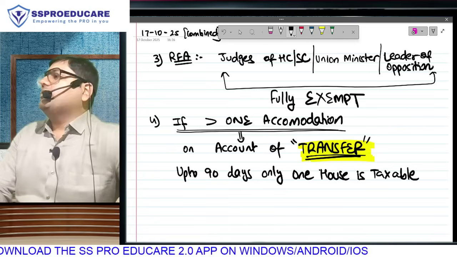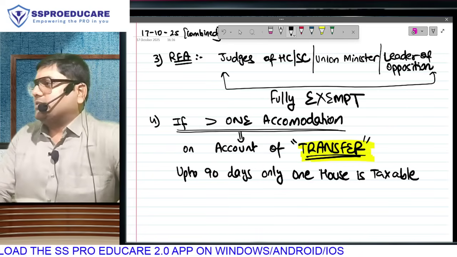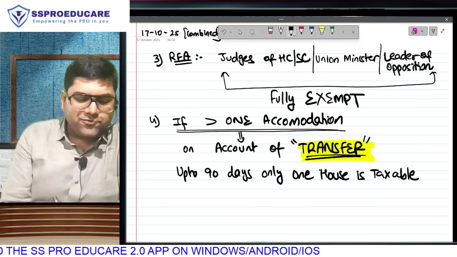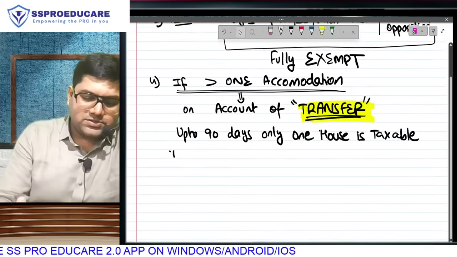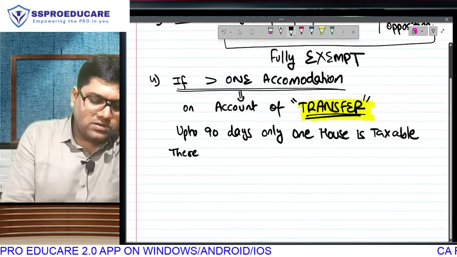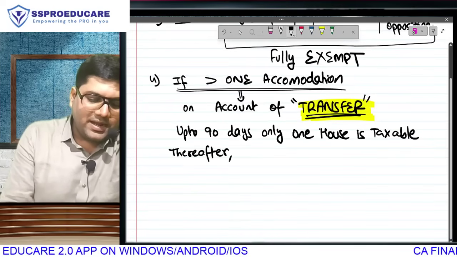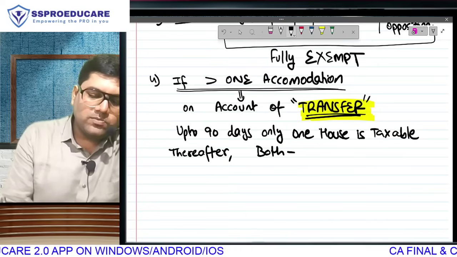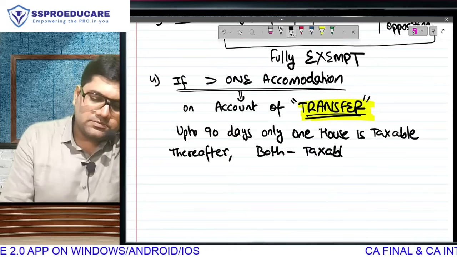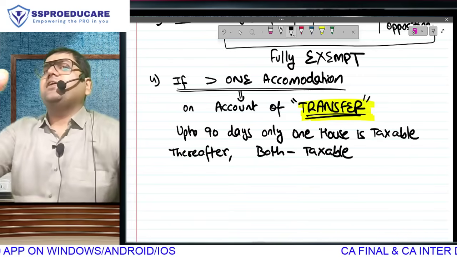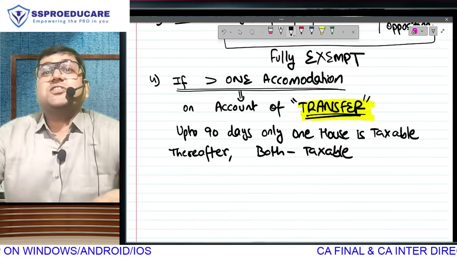We are basically giving you a period of 90 days, roughly 3 months, to vacate one of the houses. And if you don't vacate any one house during this period of 90 days, then from the 91st day, both houses will become taxable. This is basically a window given for you to shift smoothly.